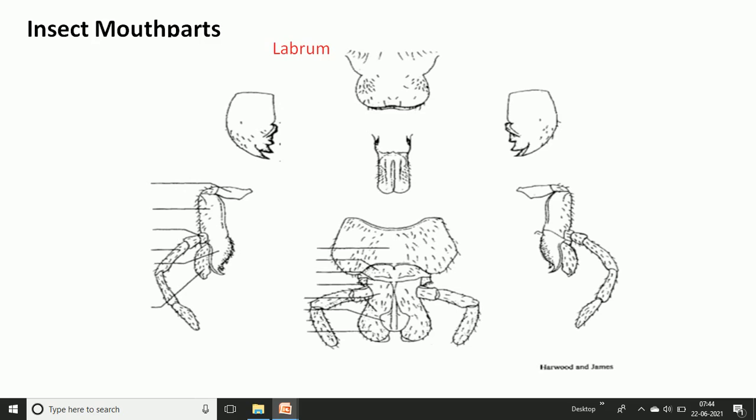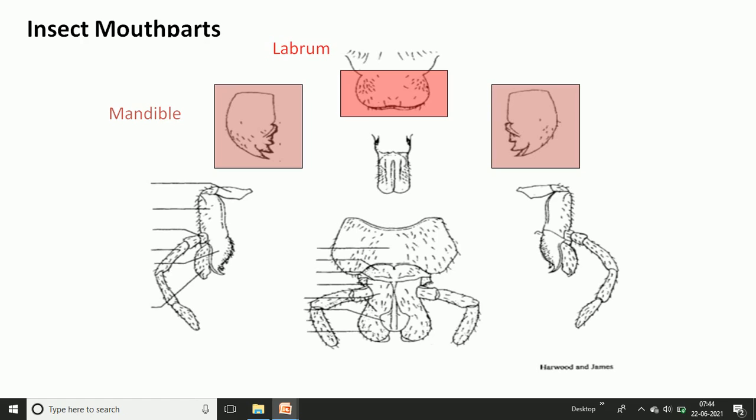Okay, this is the mouth part. We discussed the rectangular plate just below the clypeus region, and this rectangular plate acts as the labrum, also commonly called the upper lip. Second is the pair of mandibles. The mandibles are knob-like structures, and they are anchored to the lateral side and connect to the lateral side of the labrum and the clypeus.